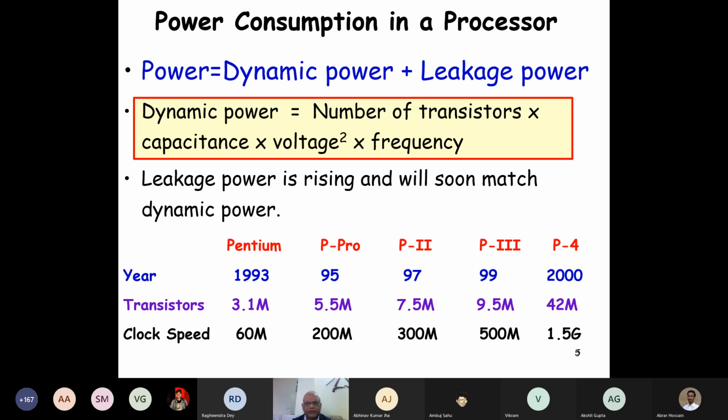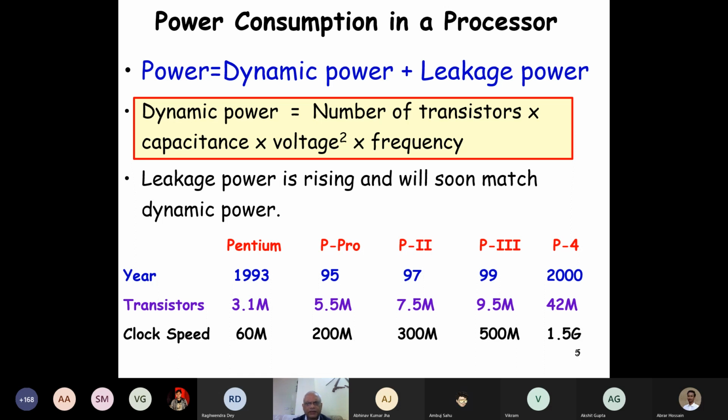We'll just see this half CV square, the energy that stores, and the capacitance. And what is this capacitance? We'll briefly discuss, even though that's not the focus of this course. So the dynamic power is given by the number of transistors times capacitance. This is the parasitic capacitance. We don't build in this capacitance. It just appears there. It's the parasitic capacitance.